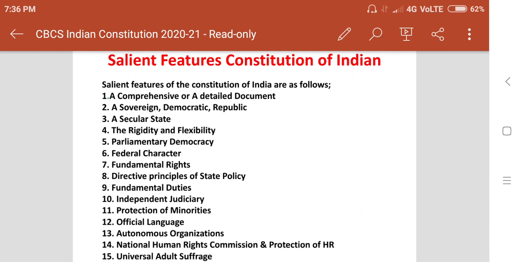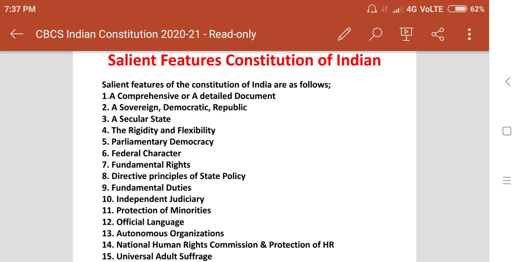Number one, a comprehensive or detailed document. Number two, a sovereign democratic republic. Number three, a secular state. Number four, the rigidity and flexibility. Number five, parliamentary democracy. Number six, federal character. Number seven, fundamental rights. Number eight, directive principles of state policy. Number nine, fundamental duties. Number ten, independent judiciary.